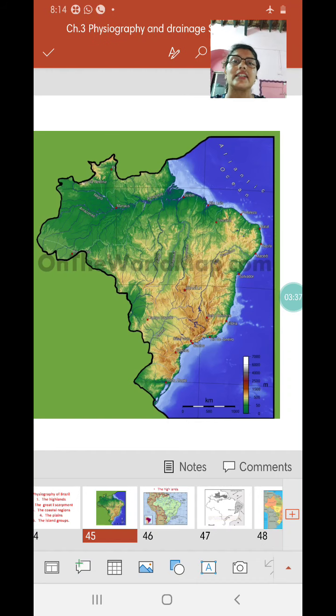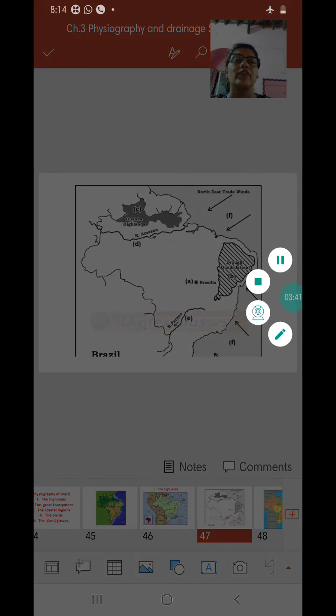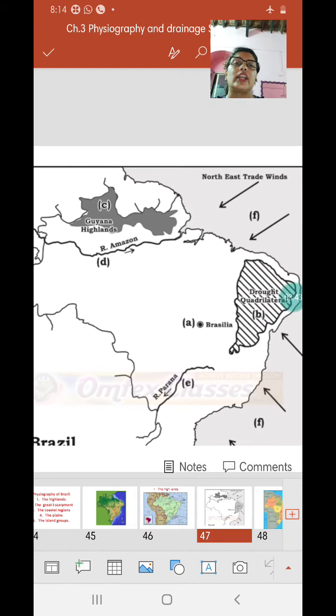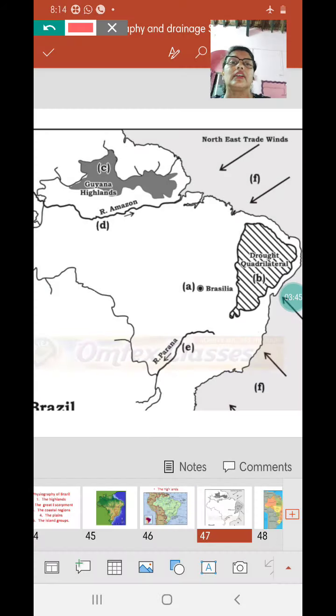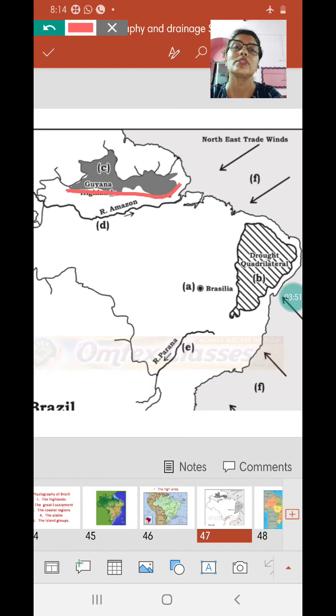So looking at the Guiana Highlands in the north first, we find them in the northern part of Brazil. If you look at the picture closely, it literally looks like a little dog here with his ears, sitting happily here with his little tail. Isn't it funny? So this northern part of Brazil is occupied by the Guiana Highlands.